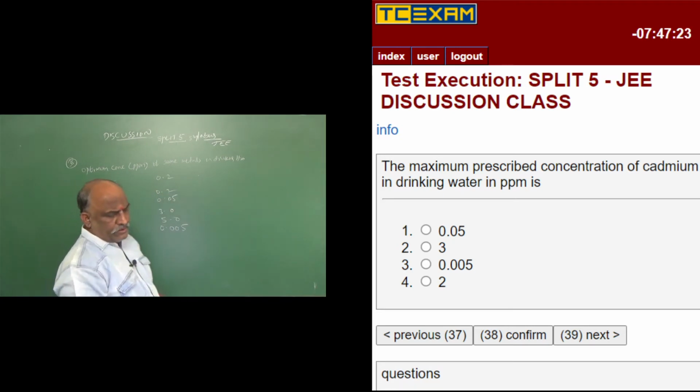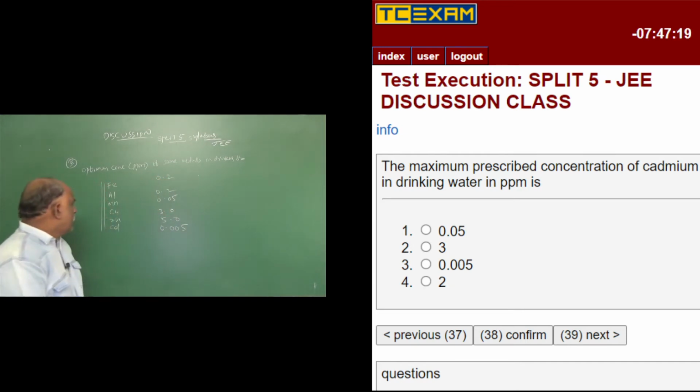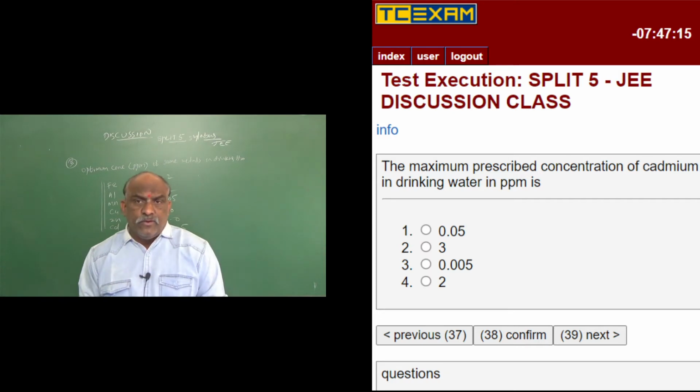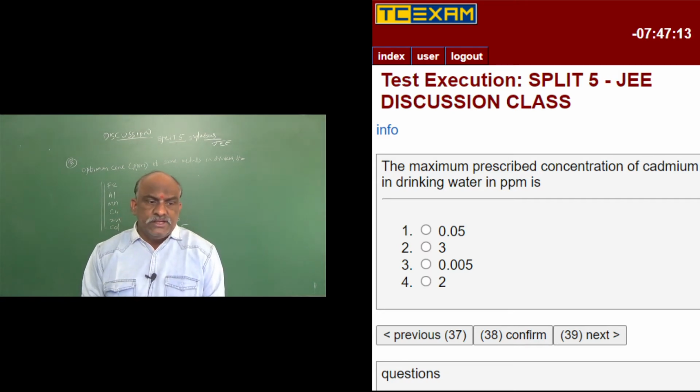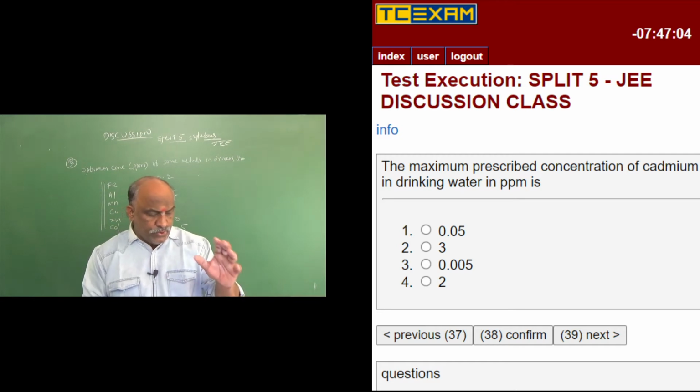Iron 0.2, aluminum also 0.2, right? Okay, copper 3.0. So my dear students, you go through this table from your NCERT textbook. One table was given. From this table, many times the question was repeated. And pollutant. What about the water pollution?